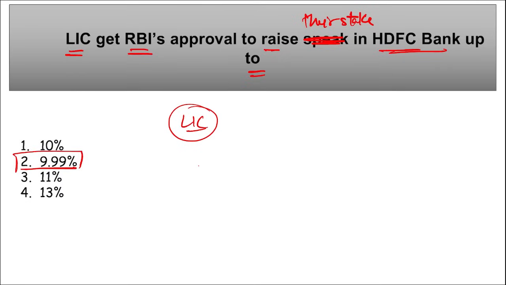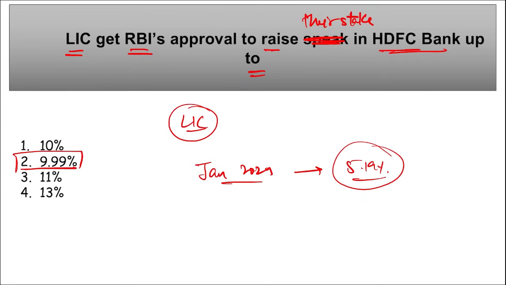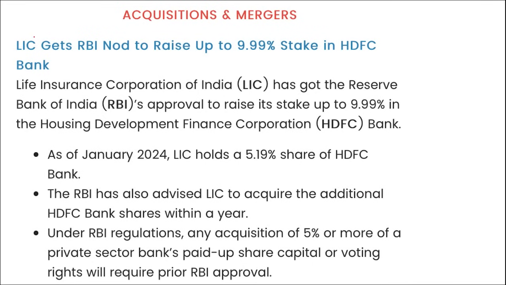As of now, or we can say as of January 2024, LIC holds a 5.19% share of HDFC Bank and they are now allowed to increase their stake to 9.99%, right? They will be buying shares of HDFC Bank, which will be reflected in the valuation of HDFC Bank also. Next, here you can see LIC got the RBI's approval to raise their stake up to 9.99% in HDFC Bank.